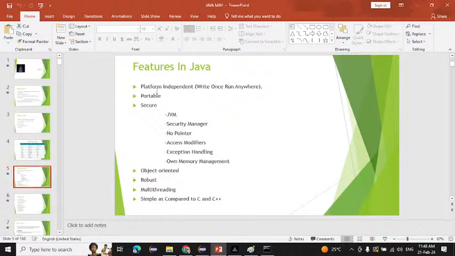So the first feature of Java is that it is platform independent. What is meant by platform independent? Here, platform is nothing but your operating system. Platform means operating system. Independent means not dependent on each other.